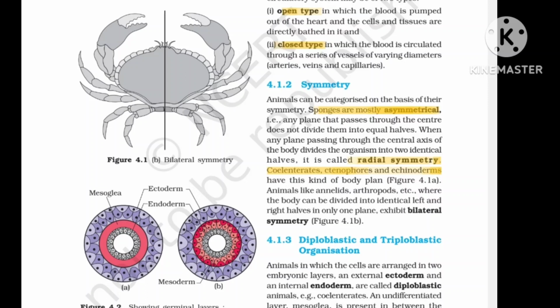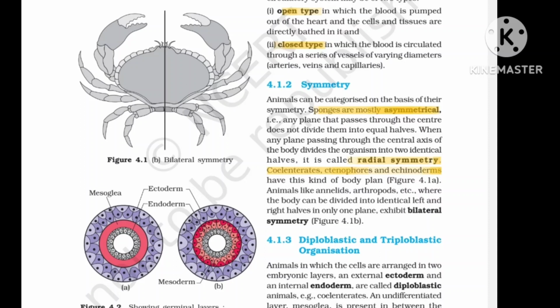Then let's talk about the symmetry. As we know, the animals are characterized on the basis of their symmetry. If we talk about sponges, they are mostly asymmetrical. That means if you pass a plane through the center, they will not be divided into equal halves. And if we talk about the coelenterates and ctenophores, any plane passing through the central axis divides them into 2 identical halves, and this is called radial symmetry.